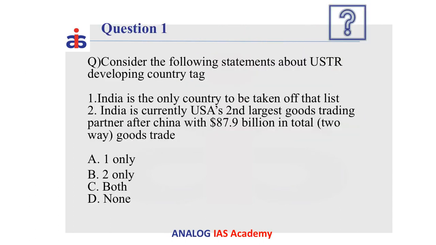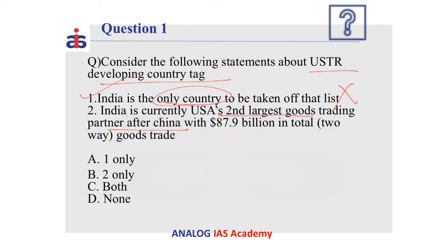Now let us have a look at a question. Consider the following statements about the USTR developing country tag. First, India is the only country to be taken off that list. Second, India is currently USA's second largest goods trading partner after China. Now let us examine these statements. India is the only country to be taken off that list. This statement is completely false because India, along with Brazil, Indonesia, Malaysia, Thailand, Vietnam, and many other Southeast Asian nations, were taken off that list.